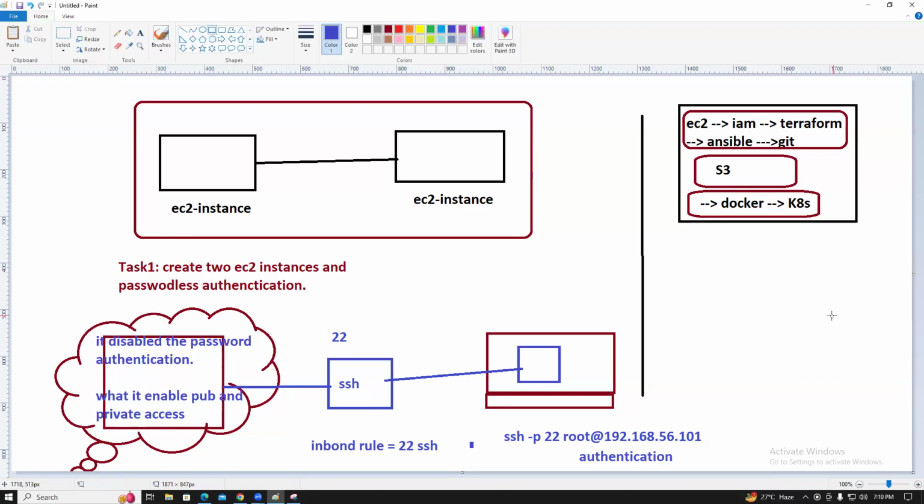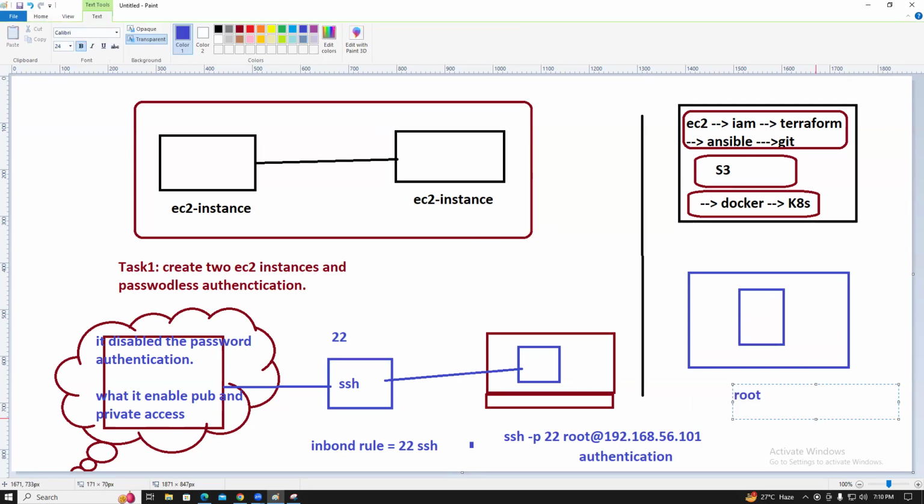But in the data center, how are we accessing, guys? In the data center server, for example your Oracle virtual machine, you connect with root and password, user and password.